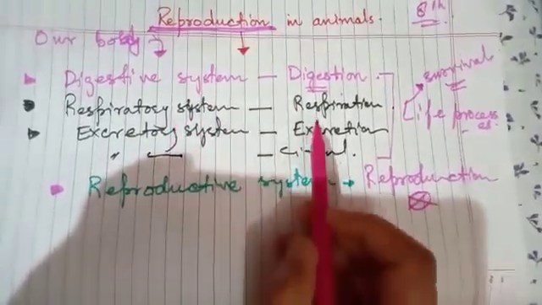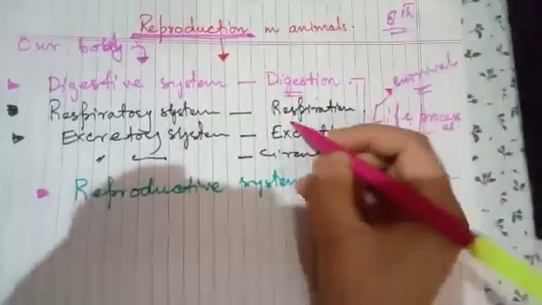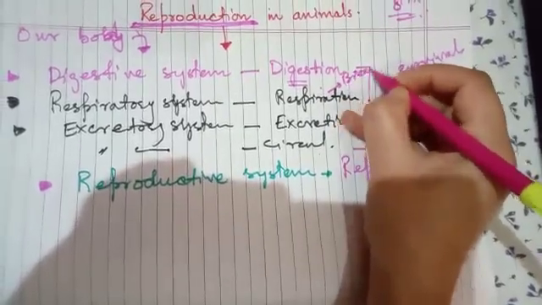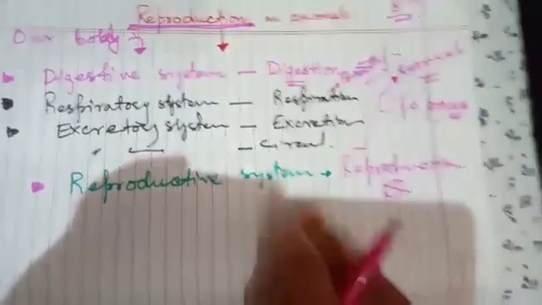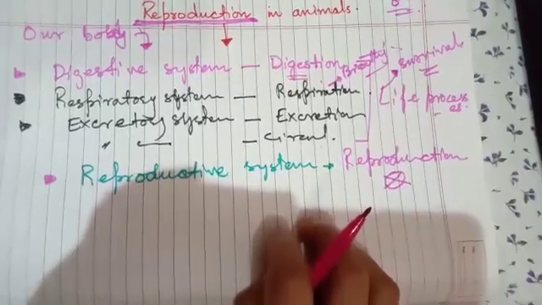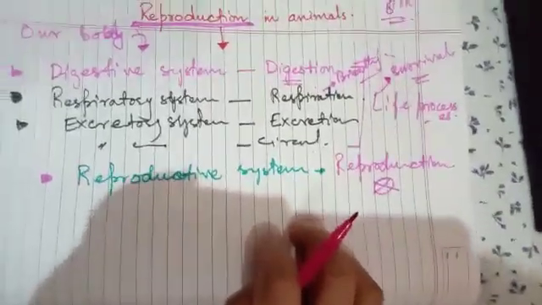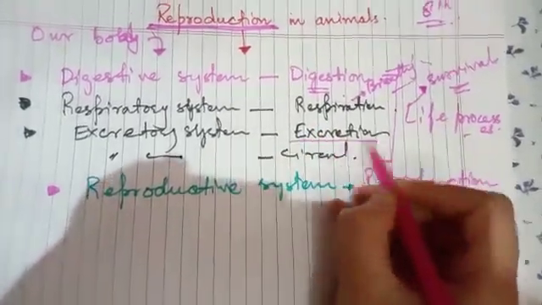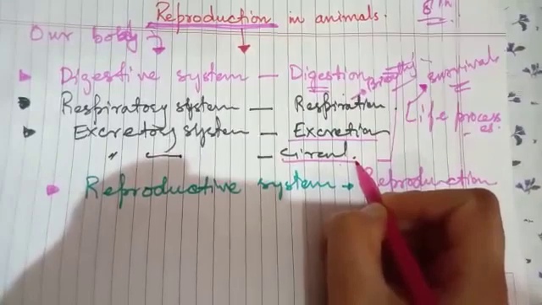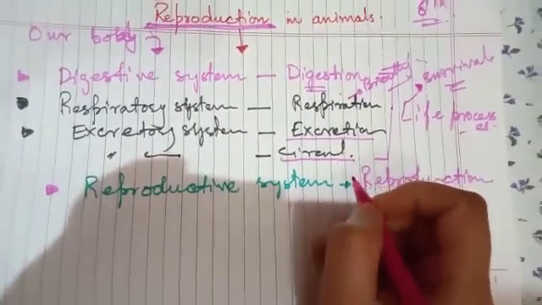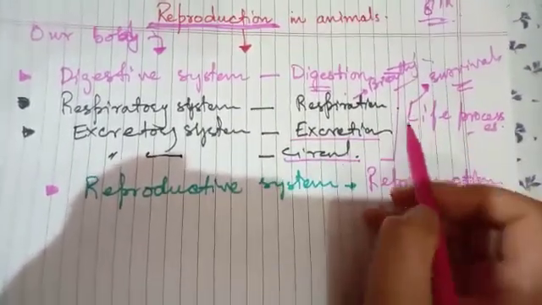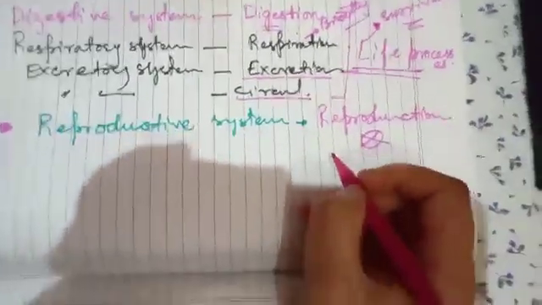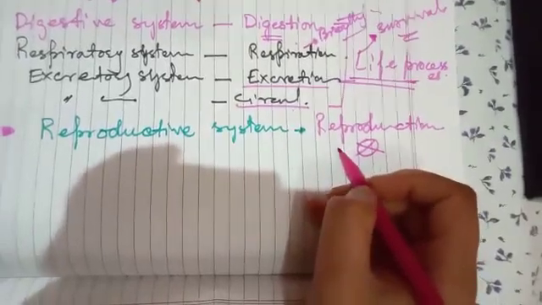Then comes the respiratory system. And respiration includes a very important process, that's breathing. Do you think that without breathing we will survive for a minute? No, we can't survive without oxygen. The same is the case with excretion, the same is the case with circulation. If blood does not circulate in our body for 1 minute, we can't survive. So these processes are called life processes. Now come here. Reproduction. Why is reproduction not a life process?